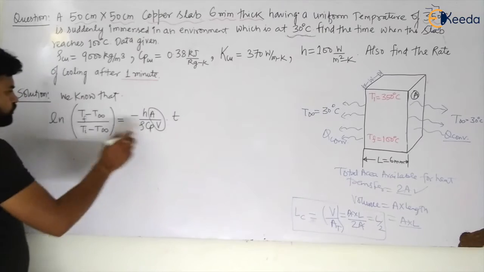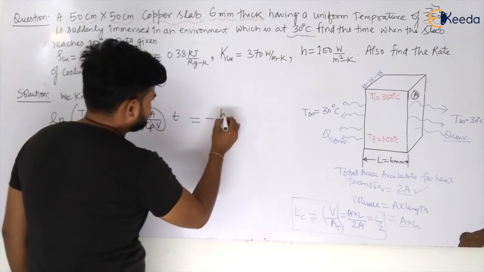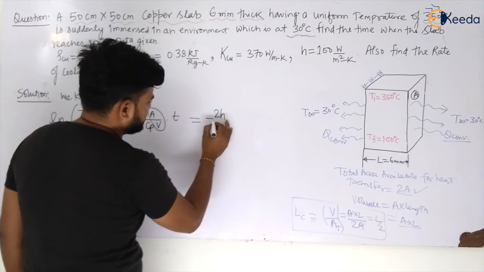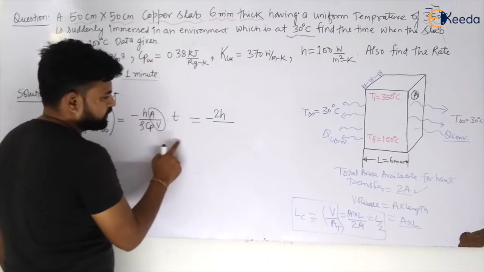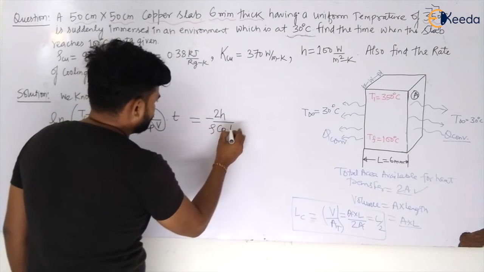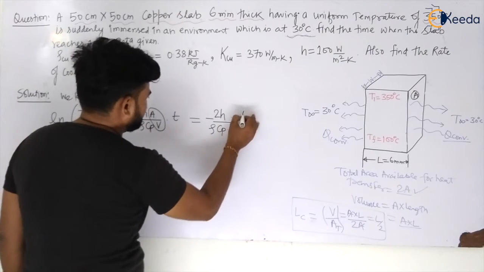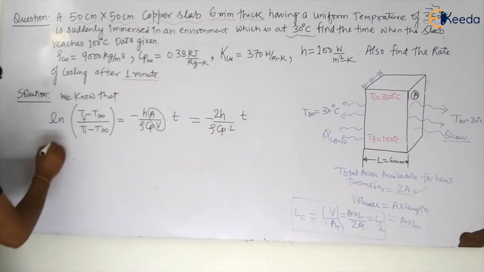Let us see. So putting all values, I can also write this equation as equal to minus h divided by 2h. This will become 2 because V by A will become L by 2 now. Rho Cp into Lc, which I have calculated, or you can directly take L only, multiplied by time t. So let us put all values.